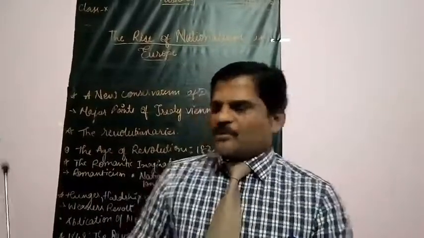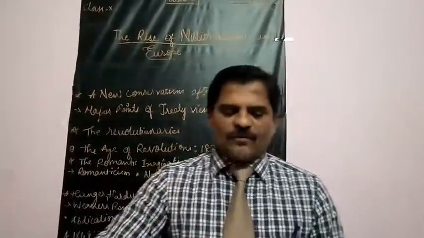Now the last topic, students, is the abdication of the monarch. How were the monarchs removed from the thrones? The rise of food prices or a year of bad harvest led to widespread pauperism, poverty. Pauperism is what? Beggarliness in town and country. The rise of food prices and the year of bad harvest led to beggarliness in towns and the country.